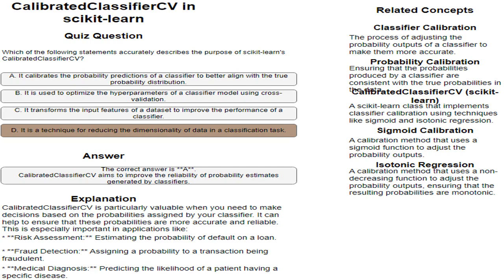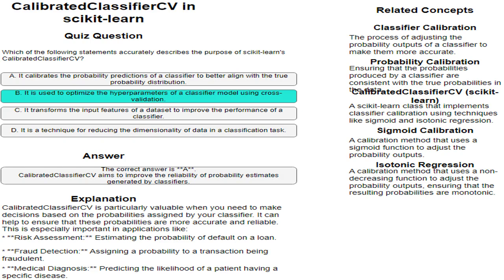False. This describes the functionality of cross-validation, not CalibratedClassifierCV. While CalibratedClassifierCV can be used in conjunction with cross-validation, its primary purpose is not hyperparameter optimization.